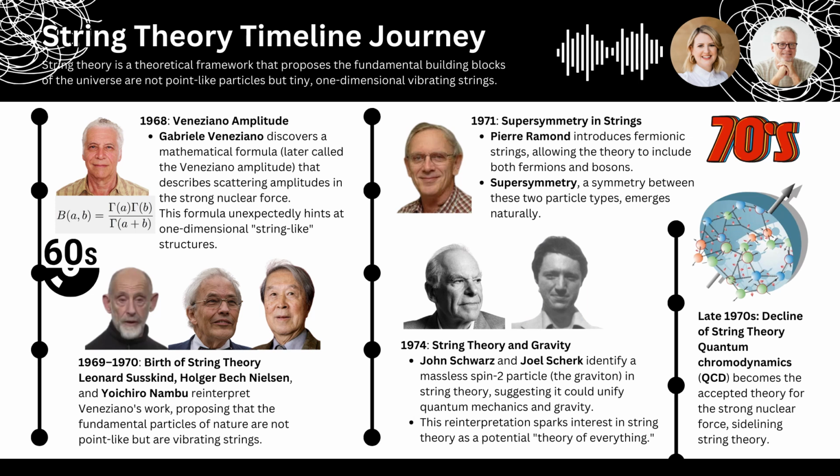Yeah. But our timeline tells us that the story takes an unexpected turn in the late 1970s. Oh, yeah. What happened? Well, as with any scientific theory, string theory had to face the scrutiny of experimental data. Right. And in the late 1970s, a rival theory emerged that did a better job of explaining the strong force, quantum chromodynamics, or QCD for short. So this new theory, QCD, outshone string theory when it came to explaining the experimental evidence. That's right. This highlights a recurring theme in science. Sometimes a theory, even if it's not wrong, can be sidelined if another theory better explains the available data.